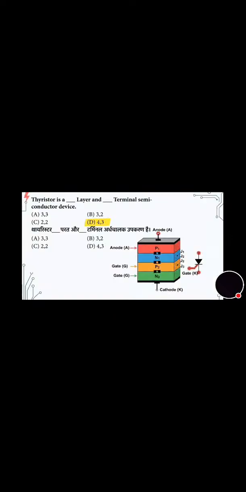Now we will move towards the next question, and you can see the photo also. Thyristor is a how many layers and how many terminal semiconductor device? And its correct answer is option D, that is 4 layer and 3 terminal semiconductor device.